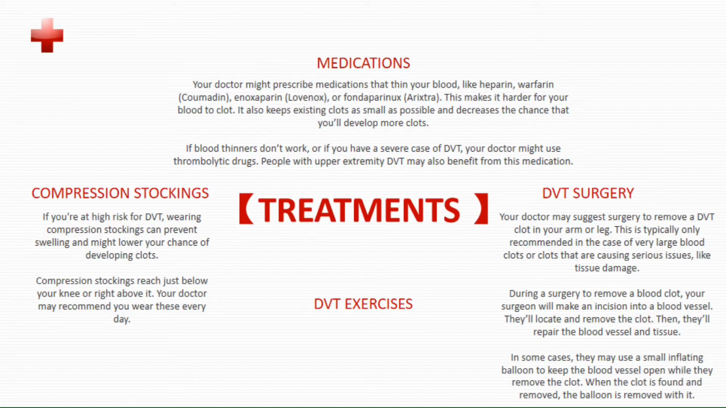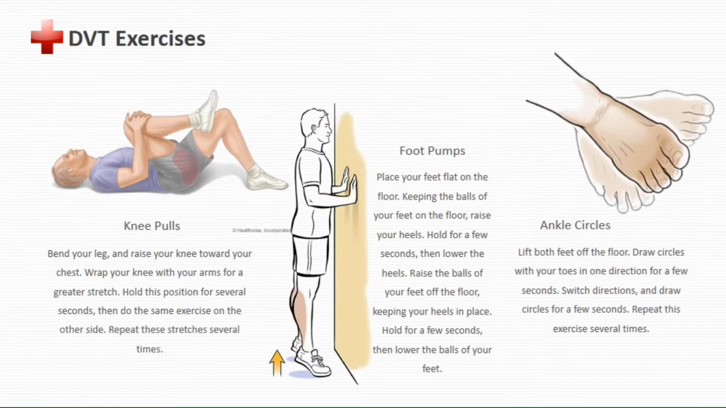Your doctor may suggest surgery to remove a DVT clot in your arm or leg. This is typically only recommended in the case of very large blood clots or clots that are causing serious issues like tissue damage. DVT exercises can prevent DVT. DVT exercises that can help you prevent DVT are knee pulls, foot pumps, and ankle circles.